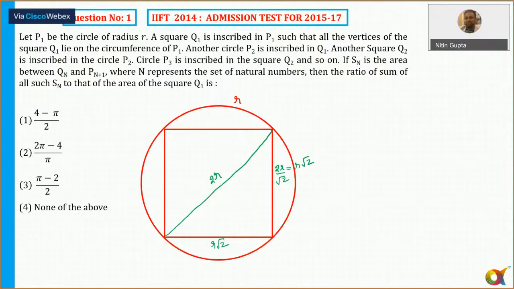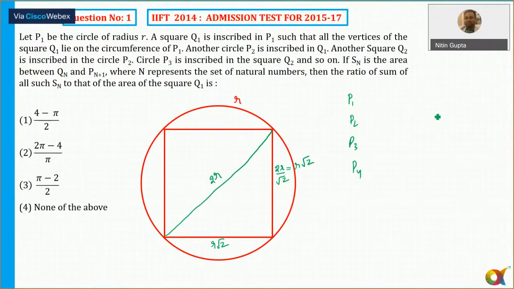So if there is a circle outside, let's say this is P1, and then I can say Q1. There will be two different series. Let me write down here: P1, P2, P3, P4, and so on.